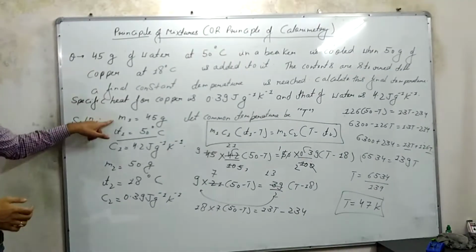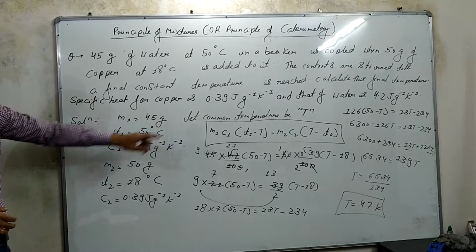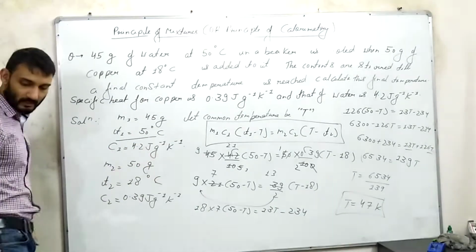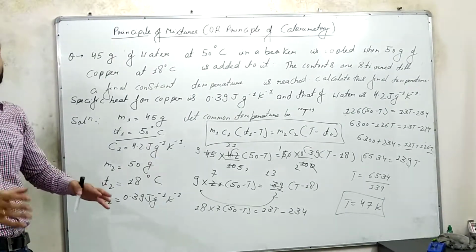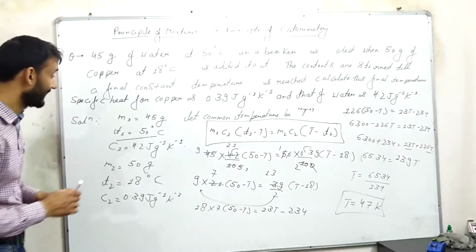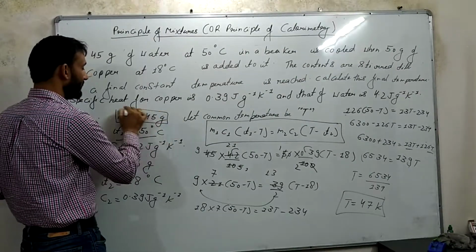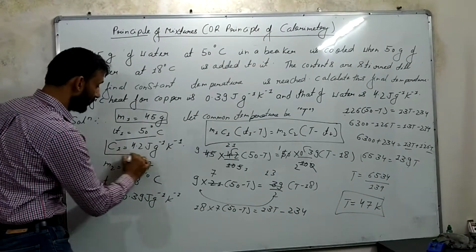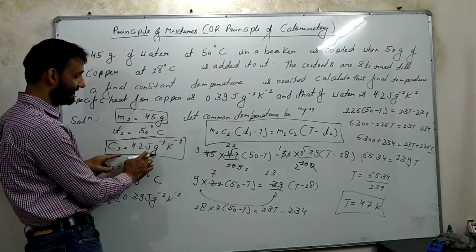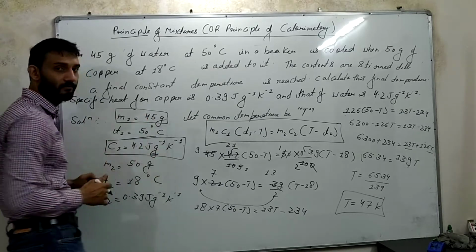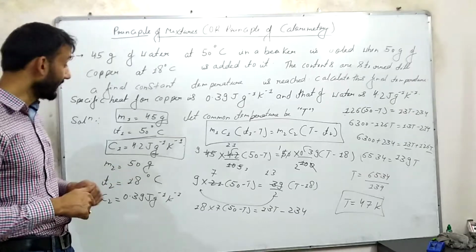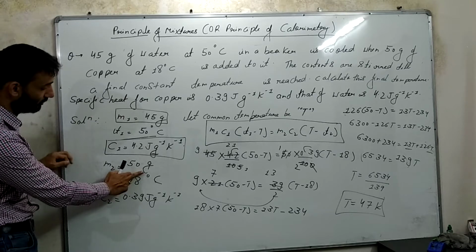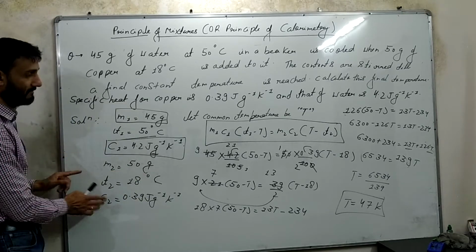So I have taken first the data for water: M1 is equal to 45 gram, temperature is 50 degrees, specific heat capacity for water is this much. Now guys, you need to pay attention to an important part while dealing with these kind of questions: some of the students will try to convert the mass into kg. Please do not do that, as we need to make sure that whatever unit we have here, the same unit is used for the mass in both cases, for water and for copper. So copper is in gram and here also gram.